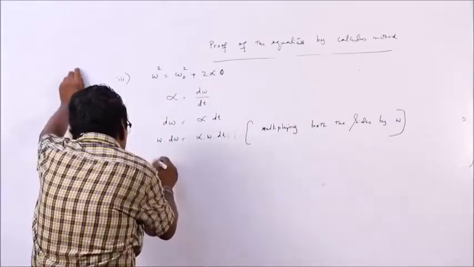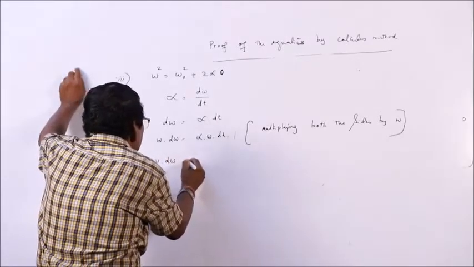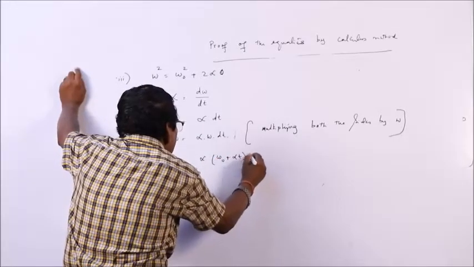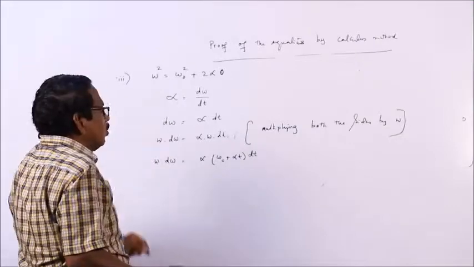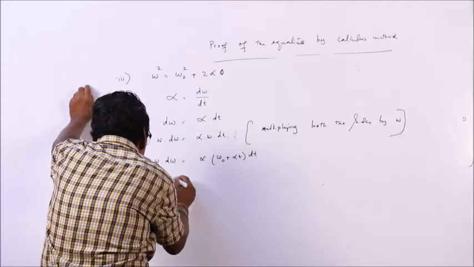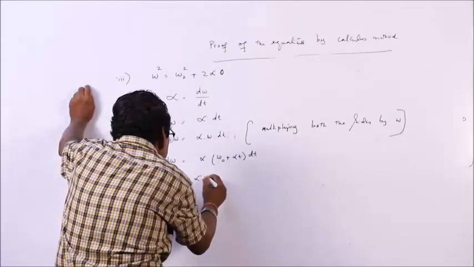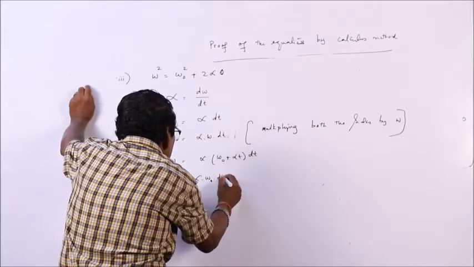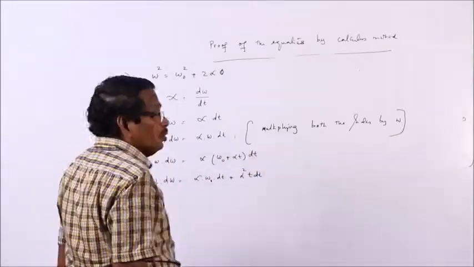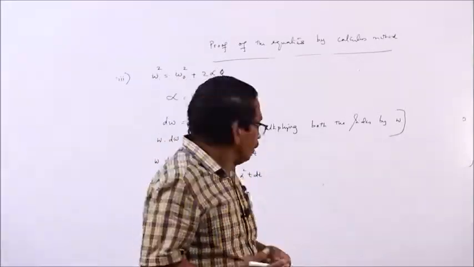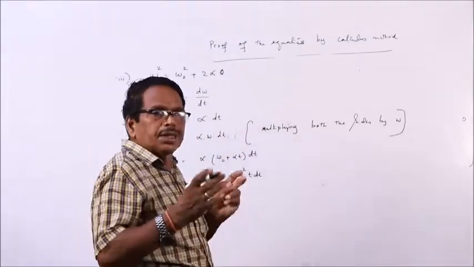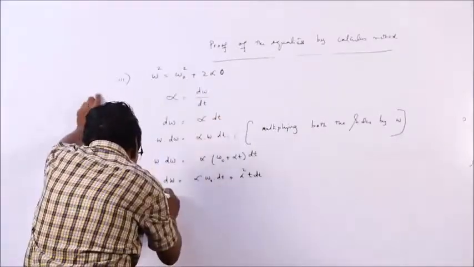So, this becomes omega d omega is equal to alpha omega dt. In place of omega you can write omega 0 plus alpha t, because omega is equal to omega 0 plus alpha t. So, omega d omega is equal to alpha omega 0 dt plus alpha square t dt. So, when your time is 0, your omega is omega 0. When time is t, angular velocity is omega. Now, integrating with that limit, what are the limits?